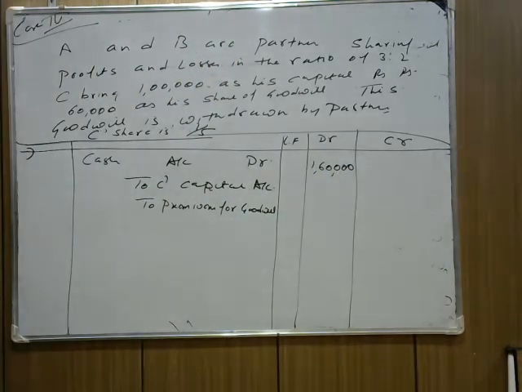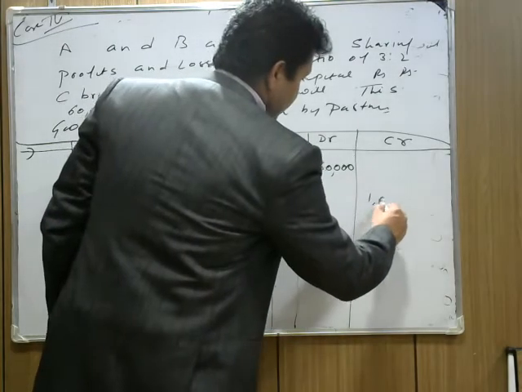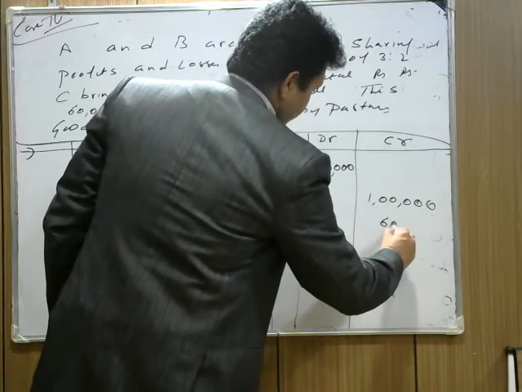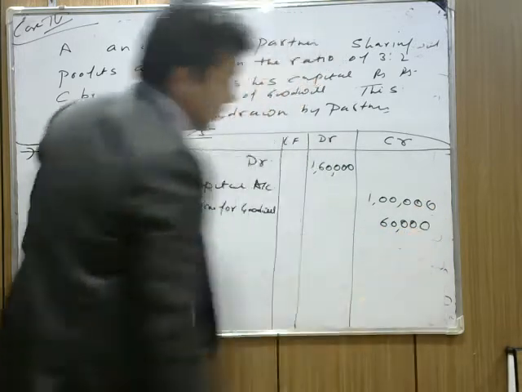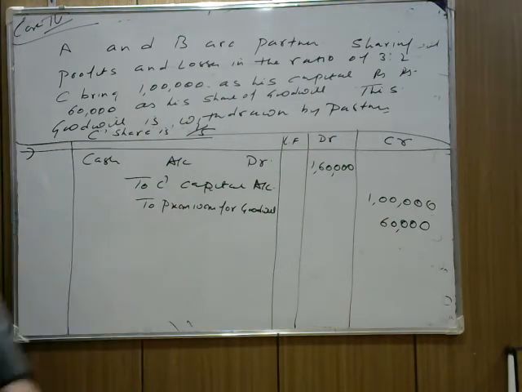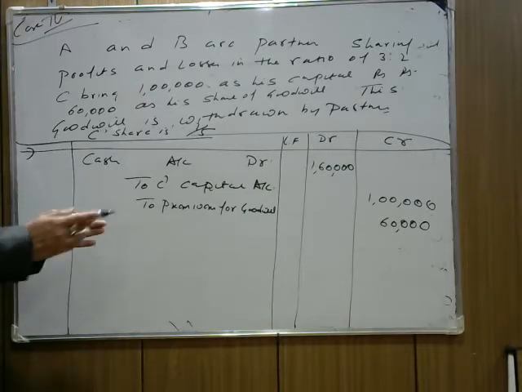How much is coming? 1,60,000. Out of which C's capital is 1 lakh and his goodwill is 60,000. Now what do we do afterwards? This 60,000 is to be distributed between A and B. Who does the firm give this 60,000 to?